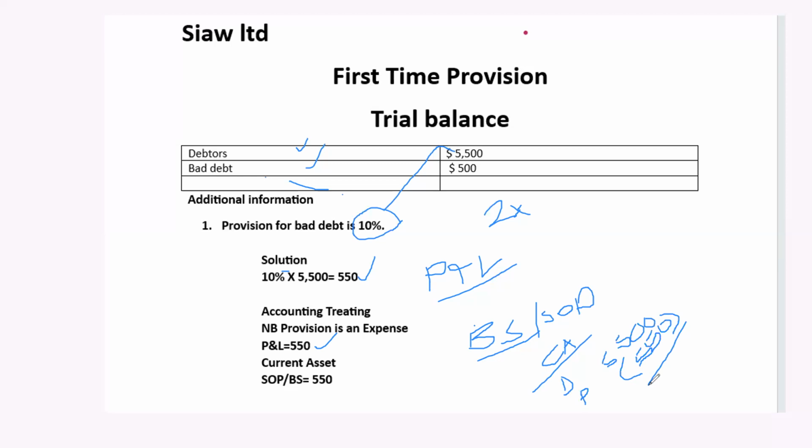If that is the first time we are making provision, then the same amount will go to the profit and loss account and that same amount will go to the balance sheet. But if you are making a subsequent provision, or if we have provision already and you are making another provision, then it is not the same amount that will go to the profit and loss, and it is also not the same amount that will go to the balance sheet.